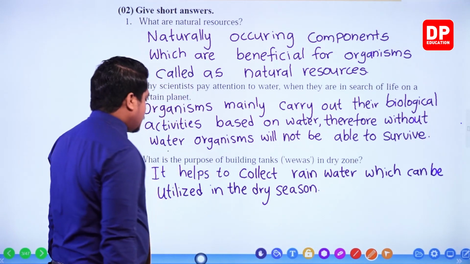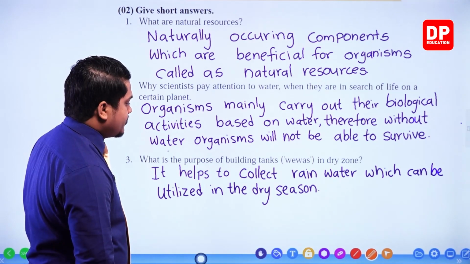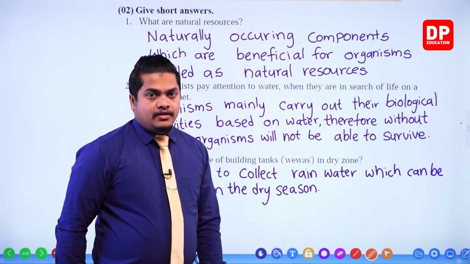Right. So it helps to collect rainwater which can be utilized in the dry season. So that's the main idea of creating a tank.